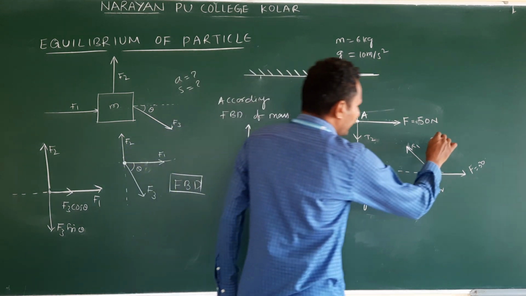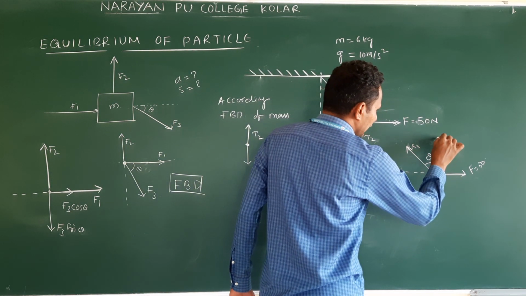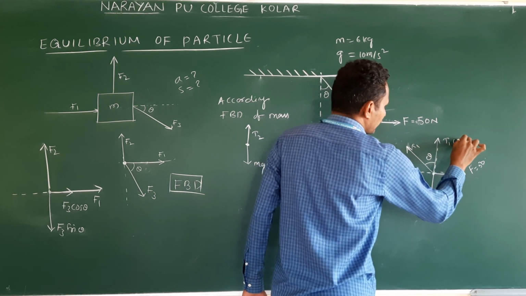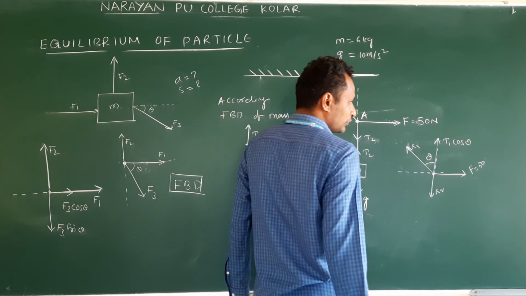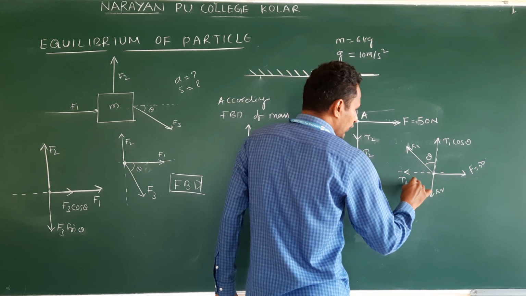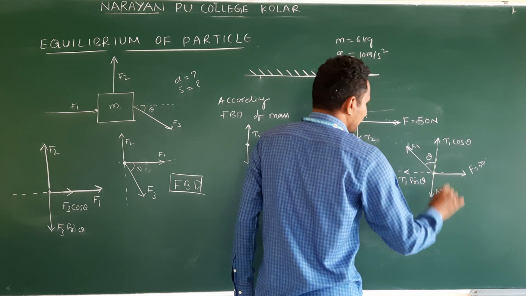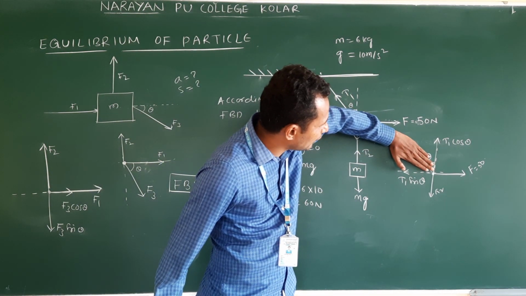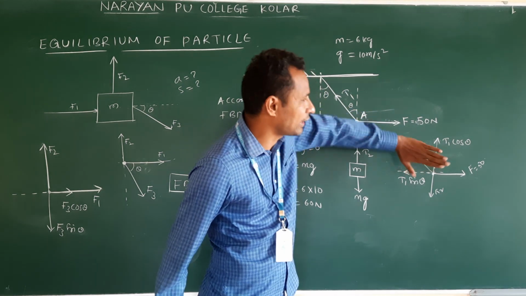Then along the y direction, what is the component? This will be T1 cos theta. What is along x direction? T1 sin theta. Right? Now T1 we resolve: T1 cos theta, T1 sin theta.